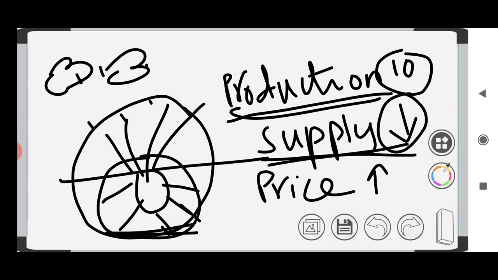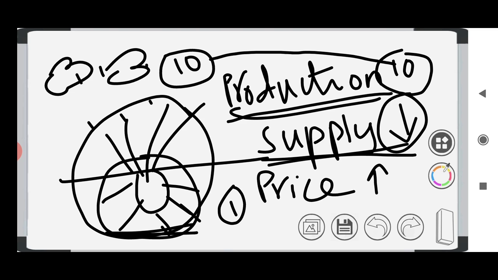If at this point of time only 1 kilo of onion is supplied to the market, and there are only 10 people in the city, and each person needs 1 kilo of onion. If there are 10 kilos of onions available, then each person can buy 1 kilo. There is no problem. If there is only 1 kilo of onion, then each and every one needs this 1 kilo of onion.